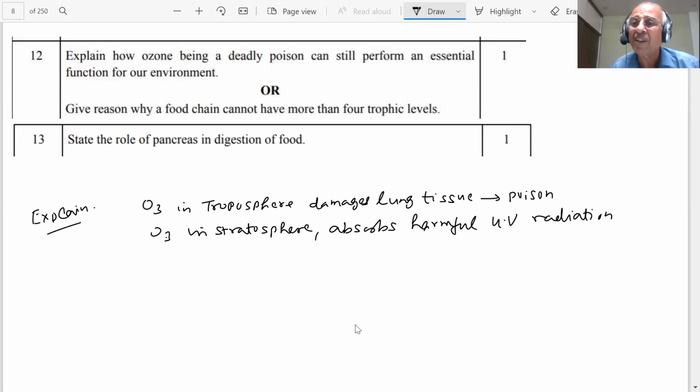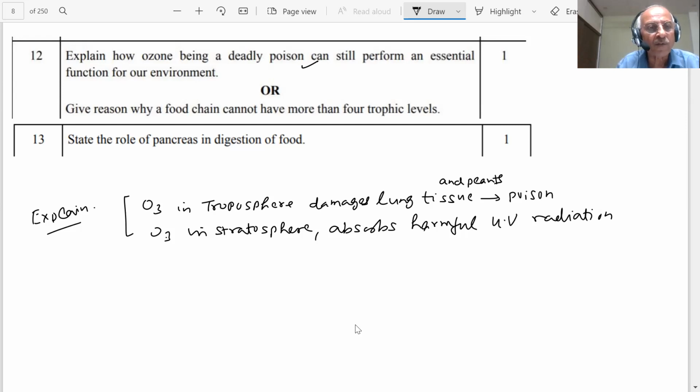If ultraviolet radiation reached us, it would damage our skin and cause cancer. So you can see how important it is. But in our atmosphere, it will damage the lung tissue, and also damage the plants. Okay, this is the explanation.